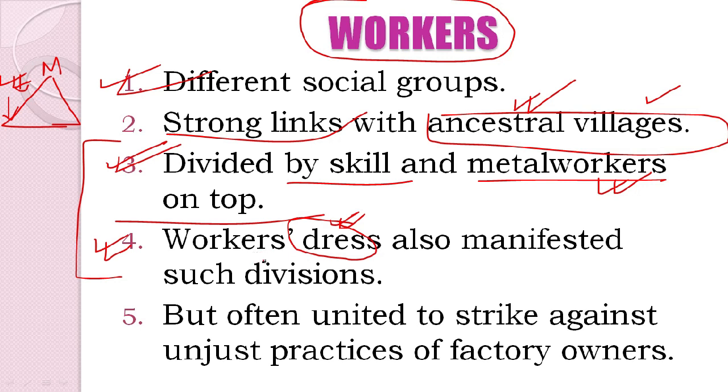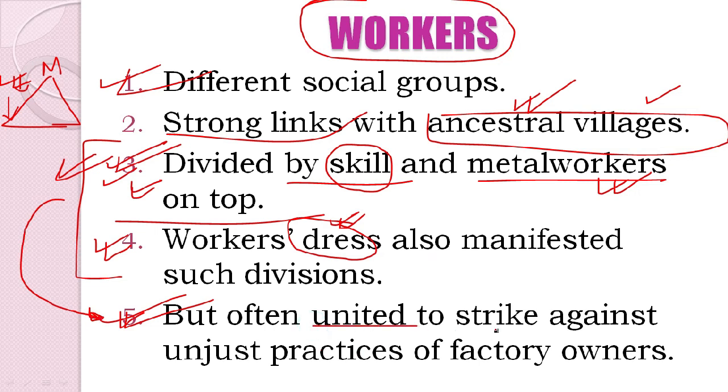So according to skills they wore different types of dresses. For example, let us assume if a metal worker is on the top, he is wearing a red dress. If craftsmen or other workers like a railway worker are there, they are wearing a blue dress. So you can understand that different sorts of dresses were there for different types of workers, which manifested these divisions basically. Now points number 3 and 4 lead us to a very important point 5. Okay, students, here we see they often united to strike against unjust practices of factory owners.